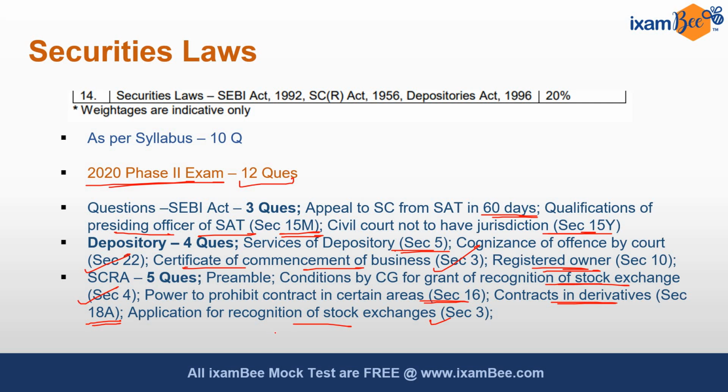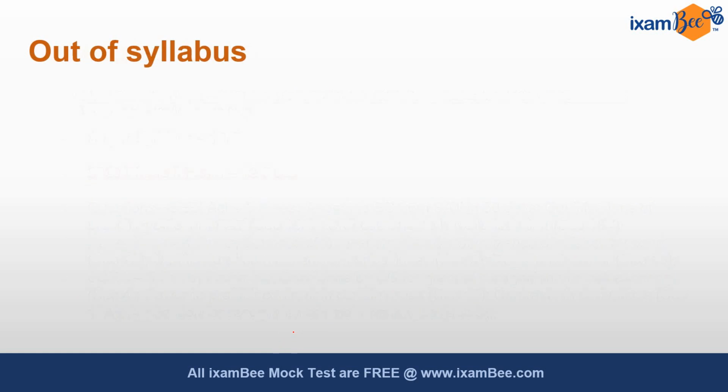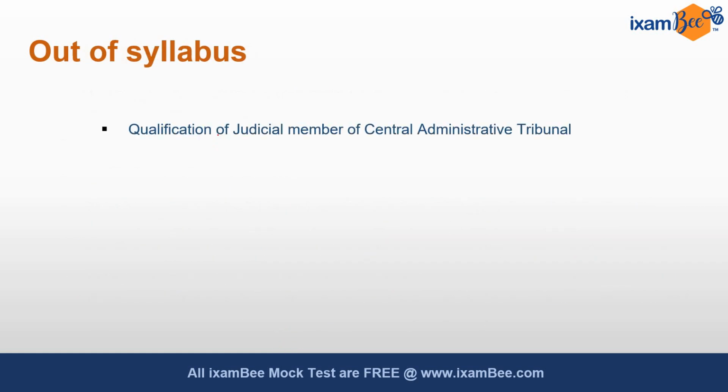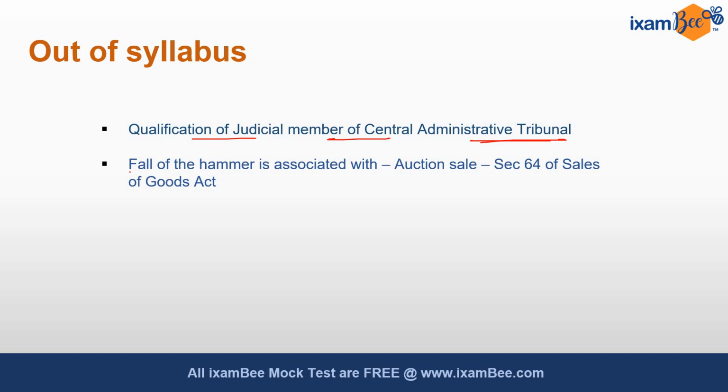Now till this point you can see there were all the questions from the syllabus itself, and we have almost discussed 48 questions. There were 2 questions which were from topics not mentioned in the syllabus. One was related to the qualification of judicial member of the Central Administrative Tribunal, and another was related to the term fall of the hammer.